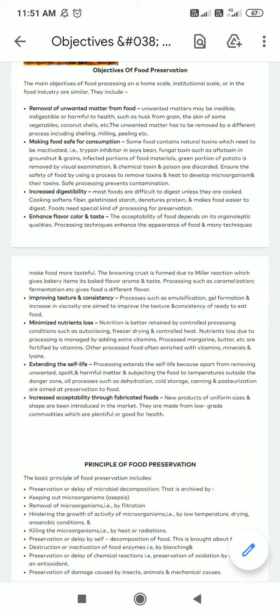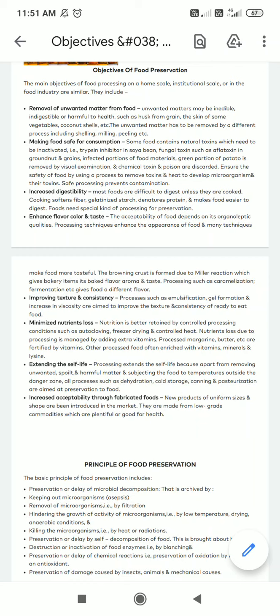Then another objective of food preservation is to minimize the nutrient loss. Now, as I said, if we keep the food for a prolonged period of time, the food will lose its nutritional qualities. The nutritional qualities will deteriorate as time passes.